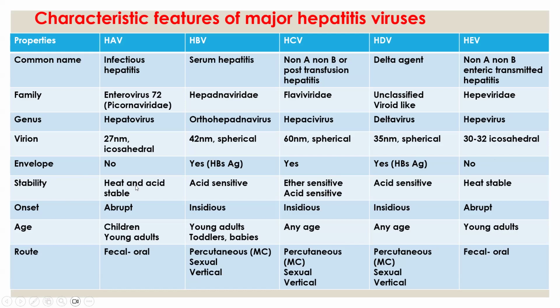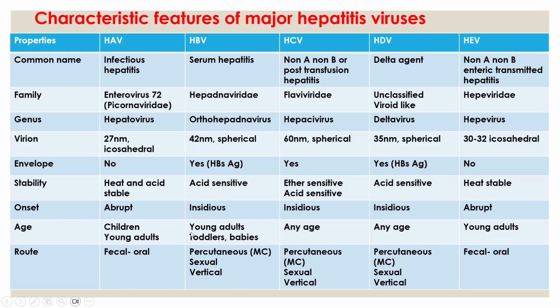And stability: hepatitis A virus is heat stable and acid stable. So they cannot be easily destroyed by heat, and it is also acid stable. So that's why, even though it enters by the fecal route, they survive. But hepatitis B virus is acid sensitive, and hepatitis C virus is ether sensitive and acid sensitive. Hepatitis D virus is also acid sensitive, and hepatitis E virus is a heat stable virus.